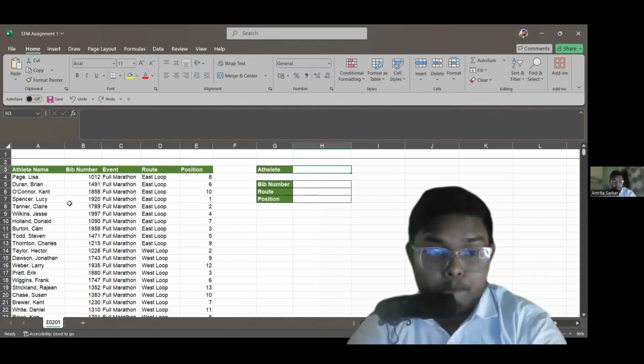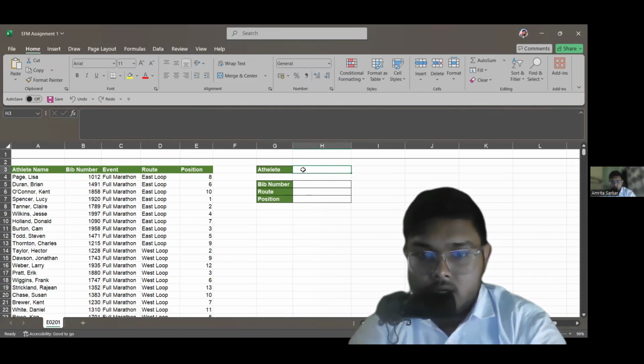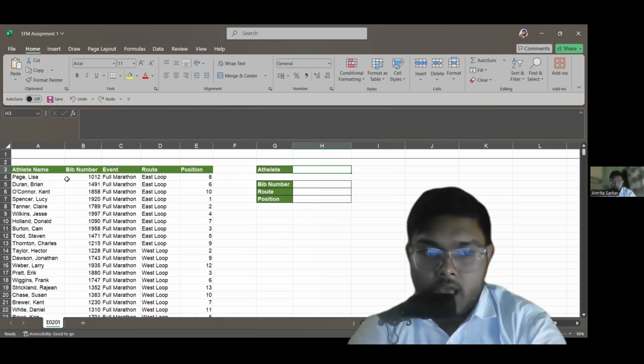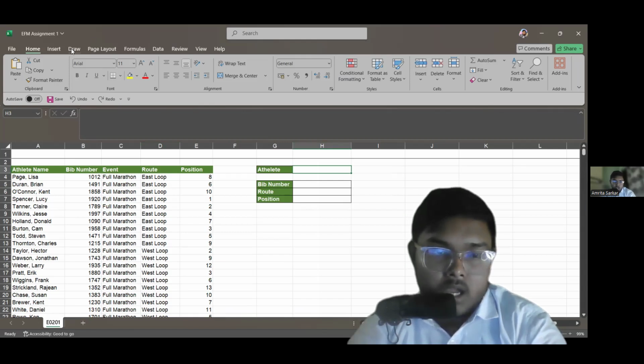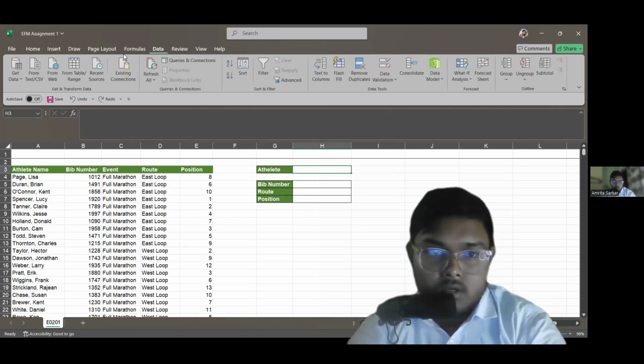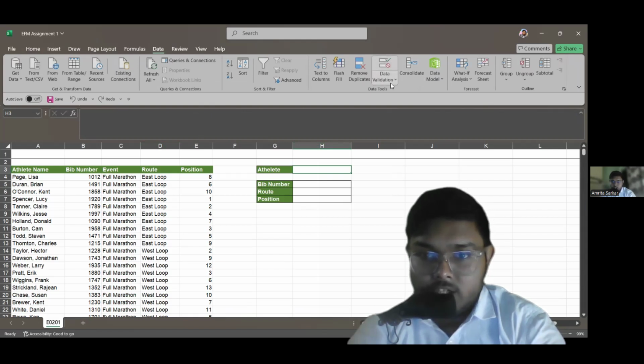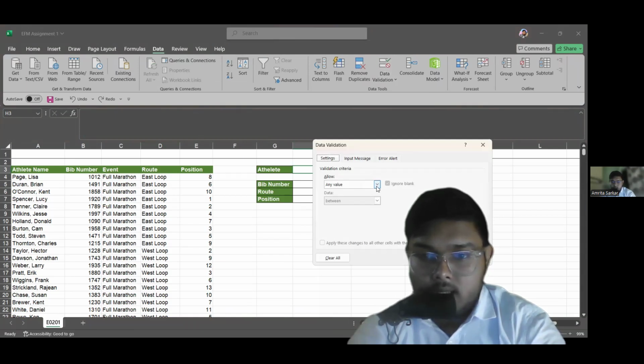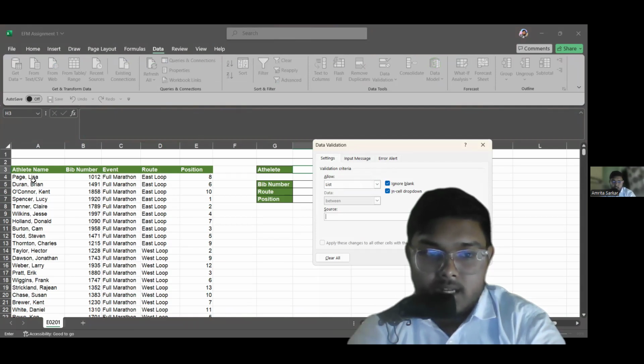But firstly, there are so many athletes' names, and just copy pasting each and every name here in the H3 cell will be a difficult job. So I have to make a proper list, and for that list I will go to the data validation option, which is here, and I will go for list, and the source of that list will be the athletes' names.